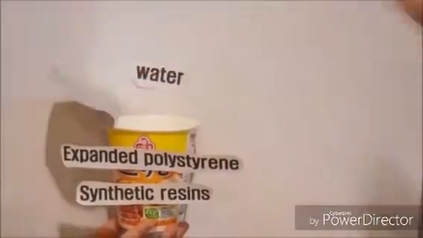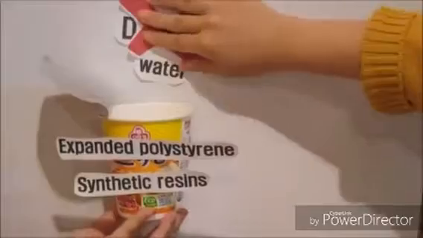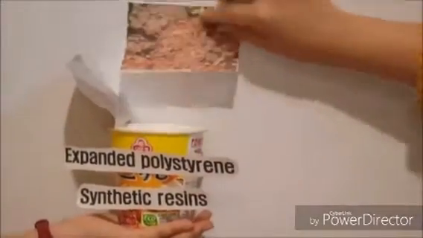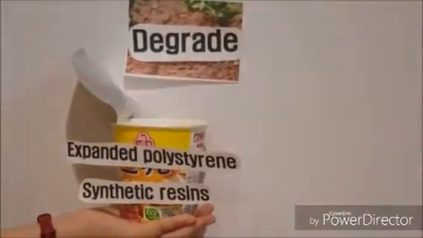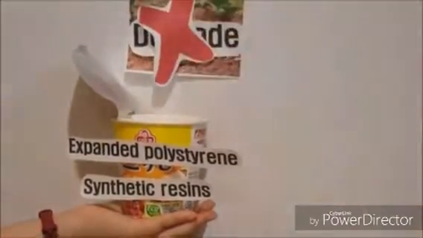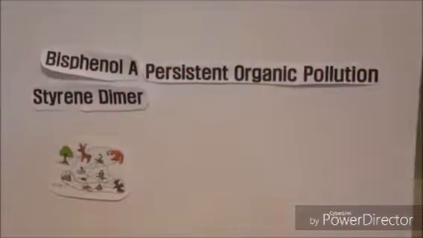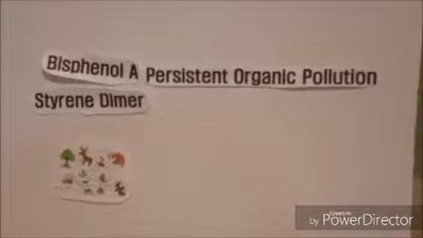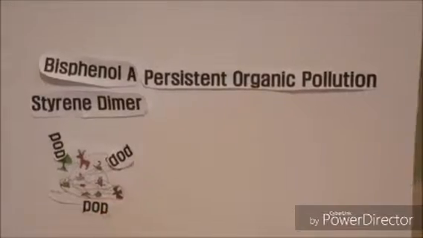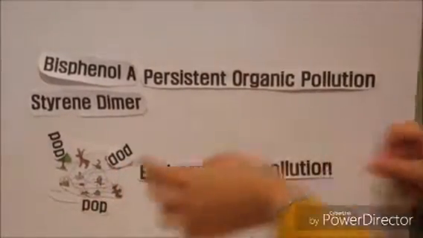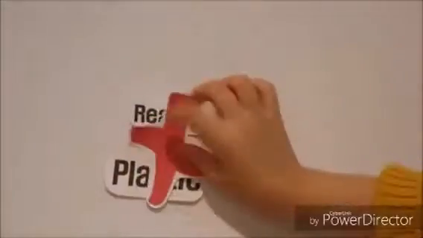In addition, they lead plastic containers not to be decomposed. At this time, plastic cannot be decomposed, even though materials like styrene dimer and bisphenol A are released, and they also accumulate in the soil easily. Because of these traits, this is called persistent organic pollution, continuously accumulating strong poison, affecting food chains, and making the natural environment much more serious. This is the reason why we encounter the words, "Stop using plastic."